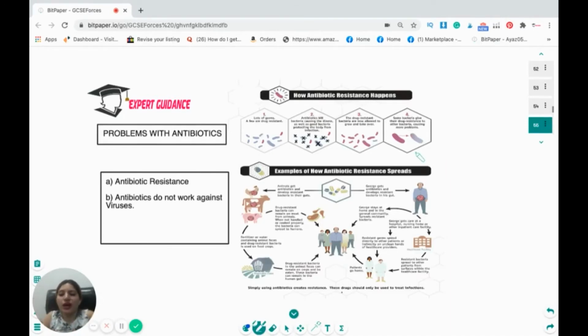This is usually common when people do not complete the course of antibiotics. Doctors recommend at least a 3 or 5 day course of antibiotics, but after taking 1 or 2 doses, they feel better and they stop taking the medicine. Now, what happens when they stop taking the medicine?